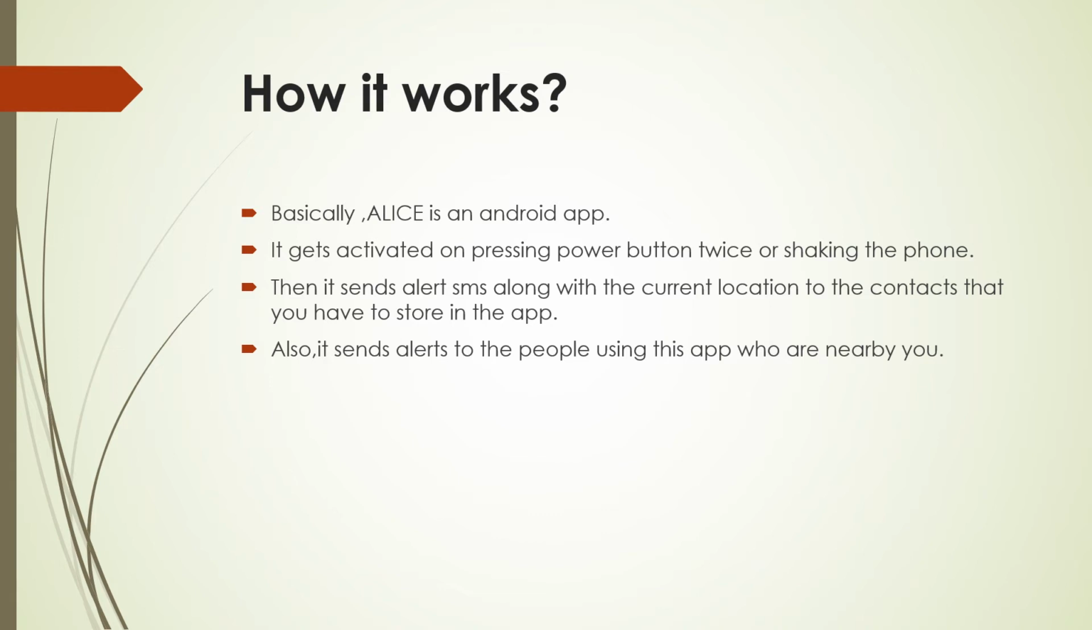It also sends alerts to people who are nearby, which means there are other people who might be using the same application. Whenever you press the power button twice or shake the phone, the people using this app will get an alert notification, which will consist of your location and your message that you are in danger at this particular location. So whosoever is near you can act immediately.